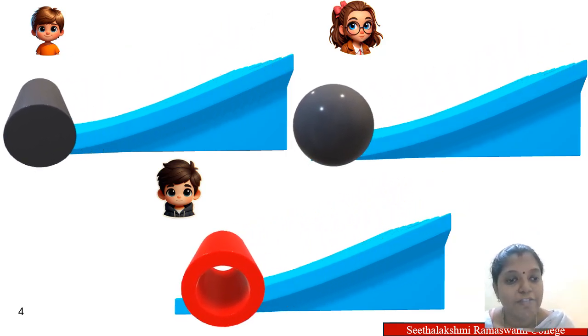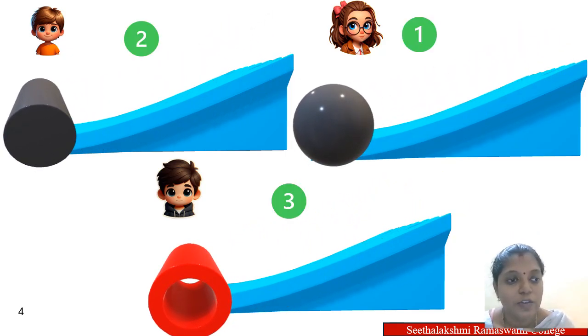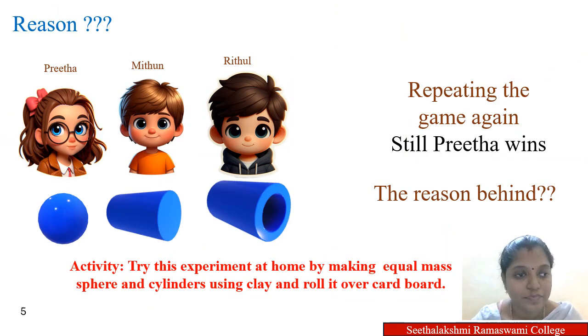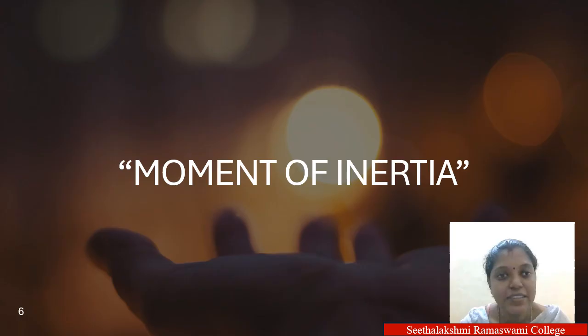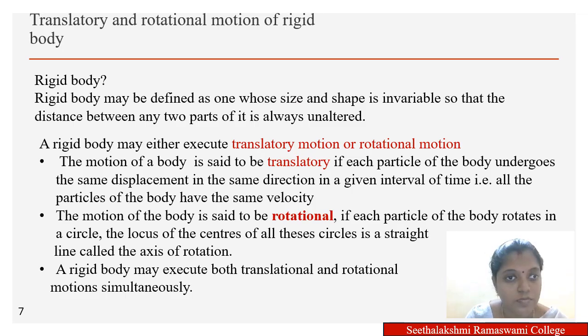Again they find Preeta wins first, Ritul second, Mithun third. Sorry, in the game the sphere comes first, the solid cylinder comes second, and Ritul's hollow cylinder comes third. So every time they repeat, they find the sphere alone comes first and Preeta wins again. They want to know the mystery behind it. Actually, the mystery behind it is moment of inertia.